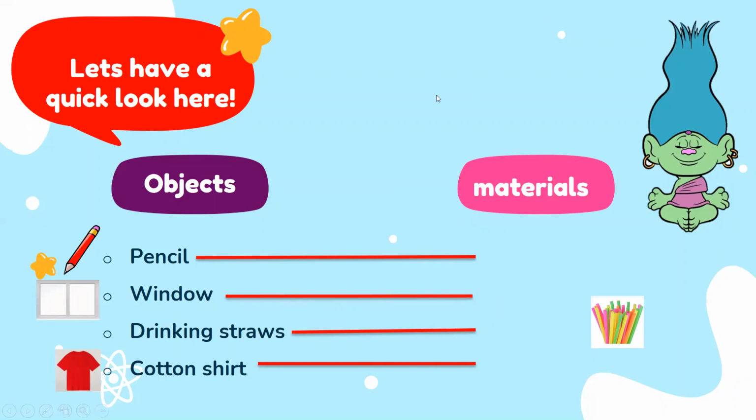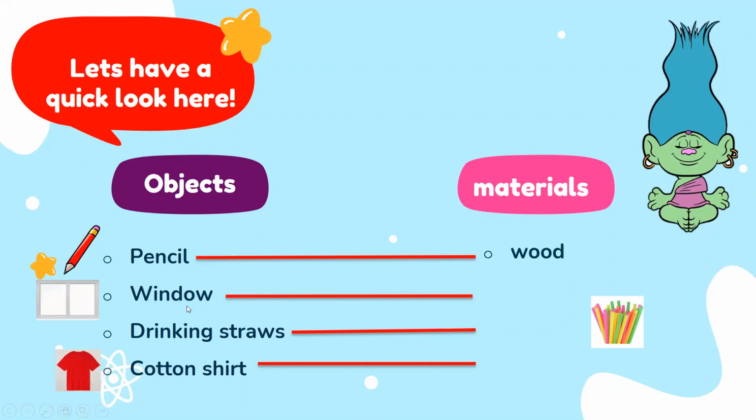Let's look here at the first word that we have, pencil. Now, a pencil is the name of an object. So, what would be the material that this pencil is made from? It's wood. So, a pencil's material is wood.